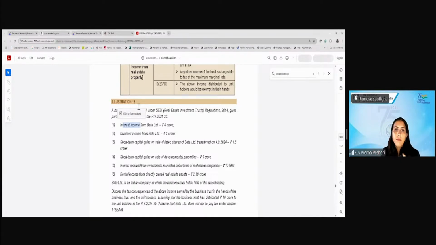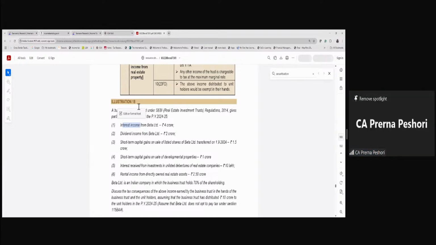Exempt in the hands of REIT. Yes. This will be taxable in the hands of unit holder. Also, there will be no TDS on REIT under 194I. So you have to mention in exam even about the TDS provisions as well, right, when you write. But the REIT will deduct the TDS when it makes the payment to the unit holder.